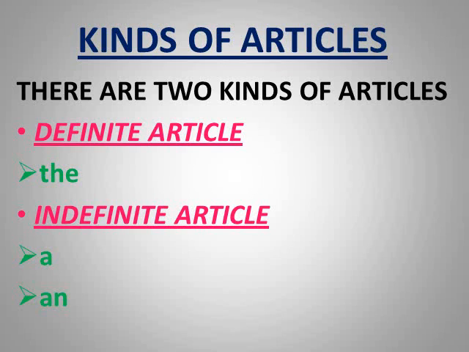Now, kinds of articles. Yesterday I explained to you about a and an. A and an are indefinite articles and the definite article is the. So you can remember this: there is one definite article, that is the, and the indefinite article includes two articles, that is a and an.